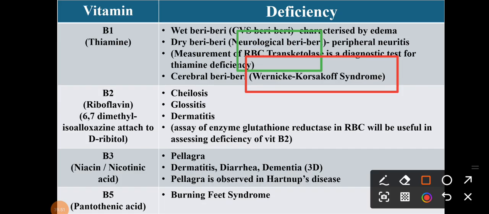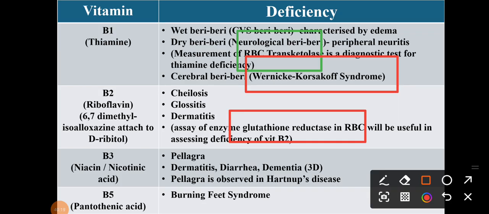What is 6,7 dimethyl isoalloxazine? And what are the deficiency symptoms? Cheilosis, glossitis, dermatitis. These are the deficiency symptoms. Assay of the enzyme glutathione reductase in RBC will be useful in assessing the deficiency of vitamin B2. So please remember this enzyme, glutathione reductase.